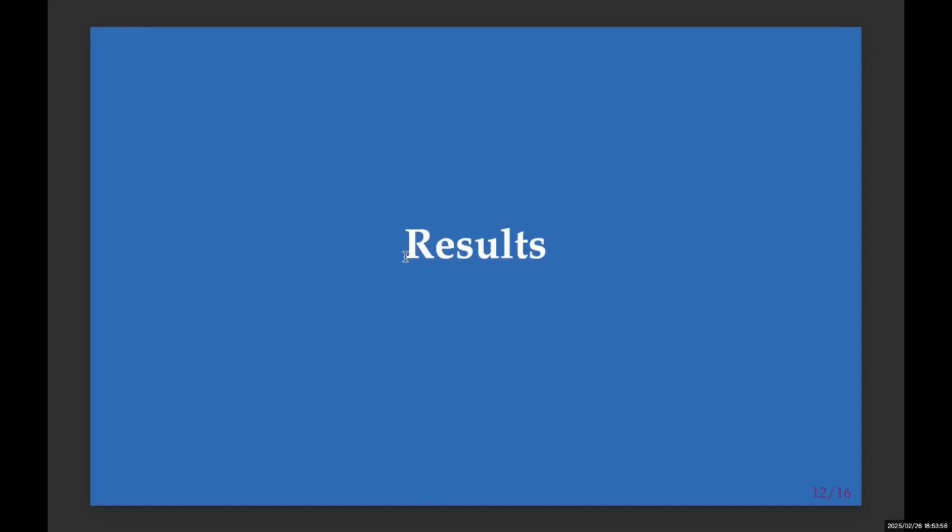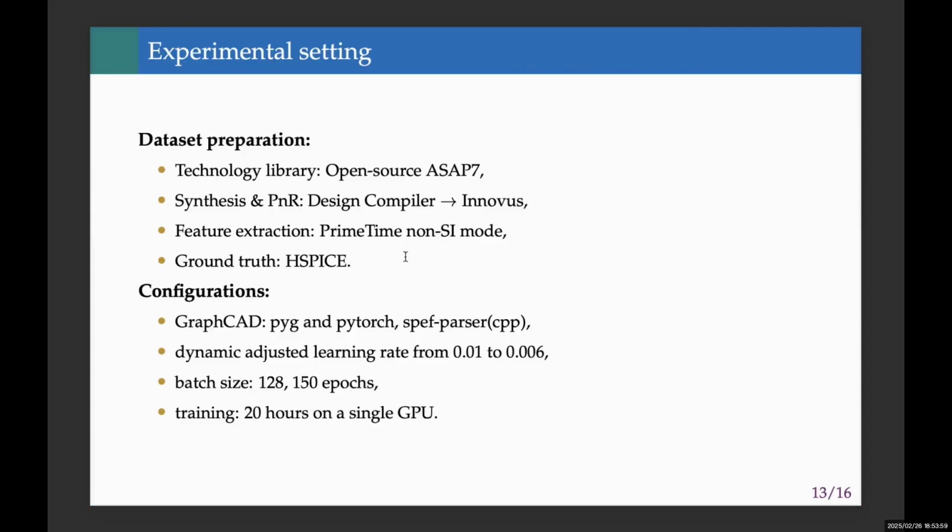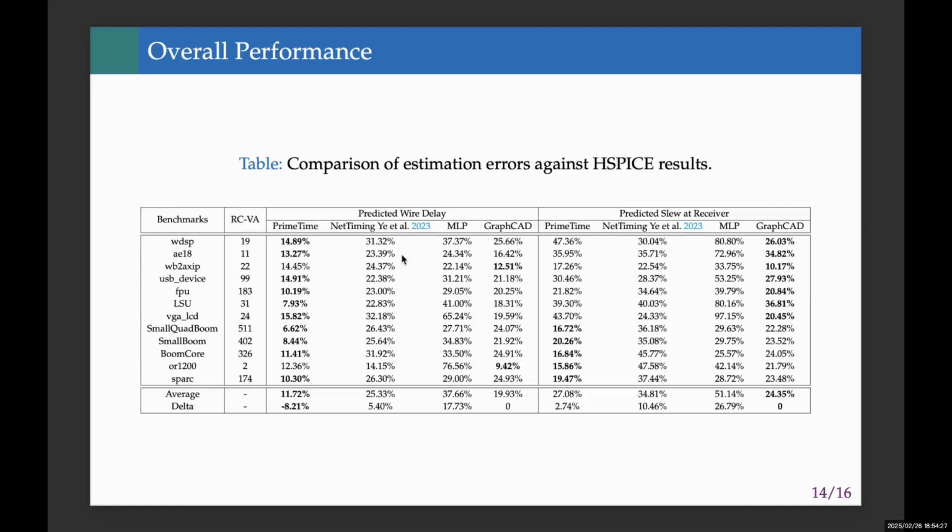Let's dive into our experiments. We train GraphCAD on open-source designs with the ASAP7 PDK, using HSpice as our ground truth. Our workflow includes logic synthesis with Design Compiler, physical synthesis with Innovus, and feature extraction via PrimeTime non-SI mode. Our model was trained for 150 epochs on a single GPU, with dynamic learning rates and a batch size of 128. Now, let's look at overall performance. This table compares GraphCAD against PrimeTime, NetTiming, and MLP baselines.